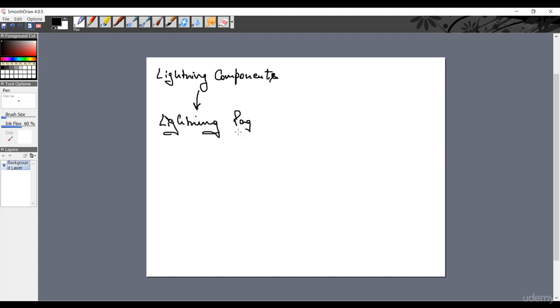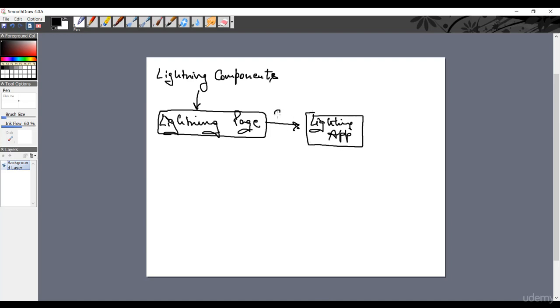You can add this lightning page to your lightning app as a custom tab. Fine.